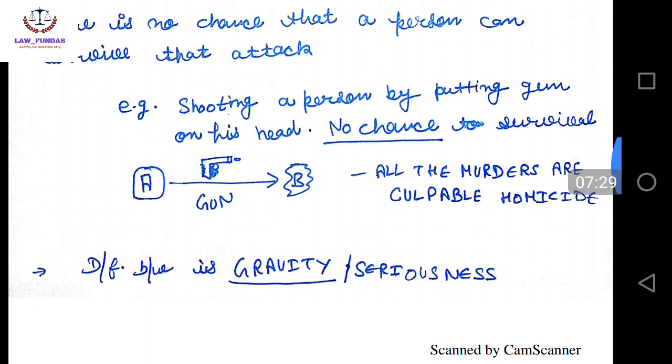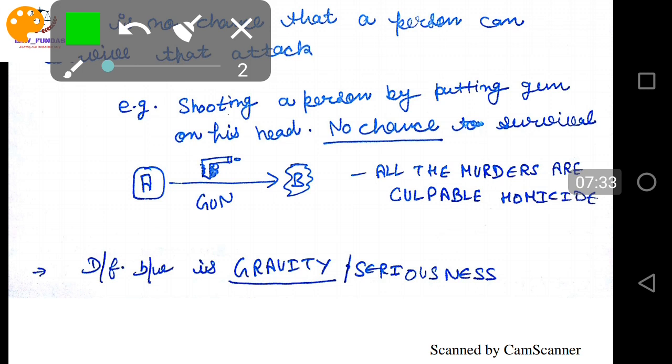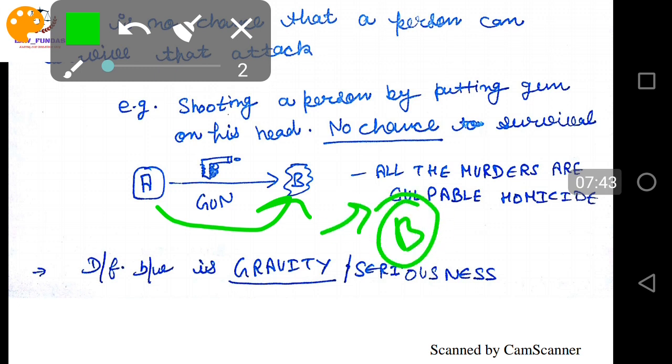A puts the gun on B's head, and all the circumstances say that B will definitely die because A fires at B. So this is called murder.